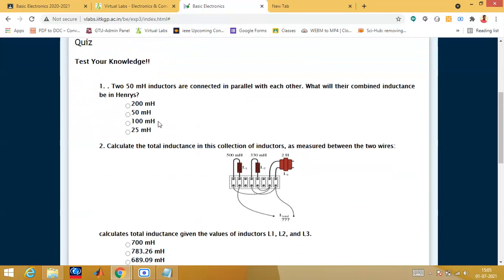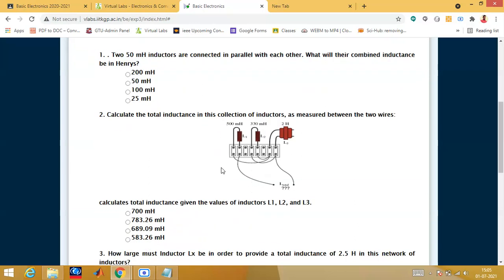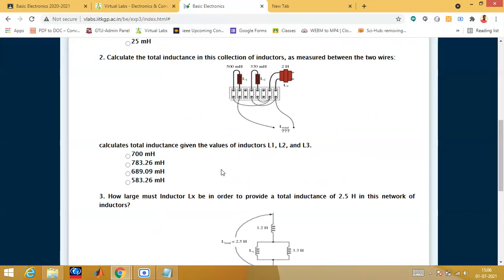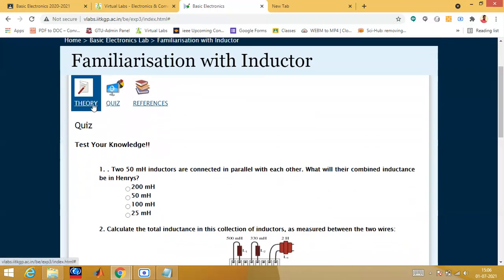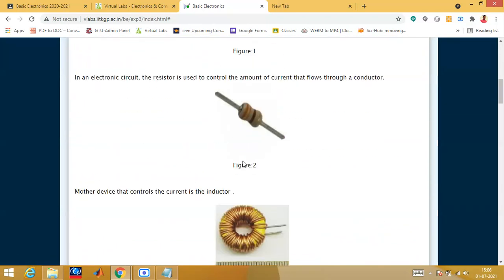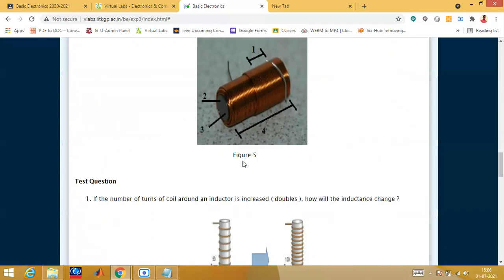If two inductors are connected in series, what is the value? If two inductors are connected in parallel, what is the value? I've already explained that if you have inductors in series, then you have to add them, just the reverse of the capacitor. If you have inductors in parallel, then you take 1 by L1 plus 1 by L2 and so on, okay. Like that, a few simple questions can be asked, it would be very, very simple. If you follow what I'm saying, your exam will be much easier, okay.